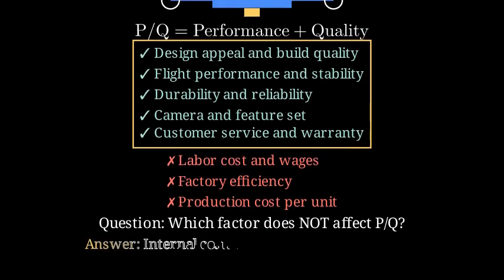So if the question asks, the factors that affect a company's P over Q rating for UAV drones do not include which of the following? The correct choice is anything like labor cost or production cost. Those are internal costs, not customer-facing performance or quality.